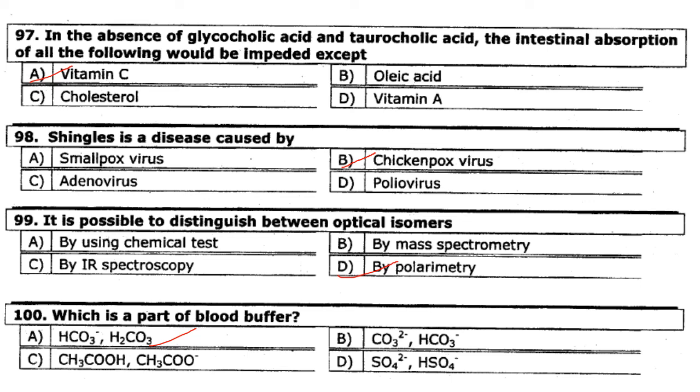It is possible to distinguish between optical isomers by polarimetry. Answer is option D. Which is part of the blood buffer? So HCO3 minus and H2CO3 are part of the blood buffer.